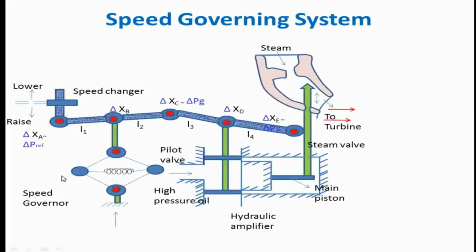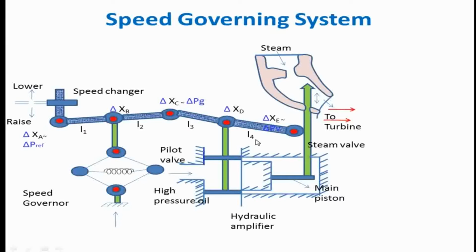that is, a change in frequency. And then we have a hydraulic amplifier, which is going to convert a low level, low pressure oil into a high pressure oil. All these components are operated by the linkage mechanism. Here we have two rigid links, and these links have lengths called L1, L2, L3 and L4, and these lengths we can measure in millimeters.